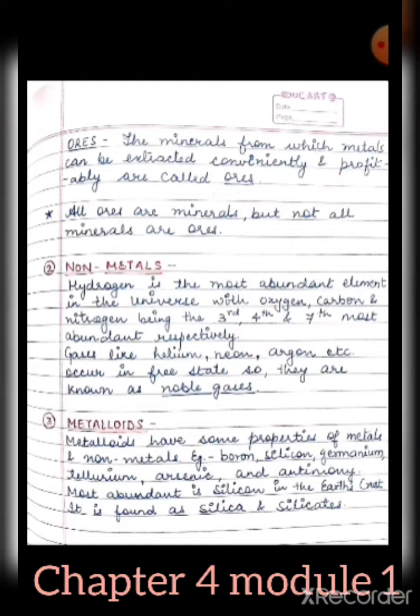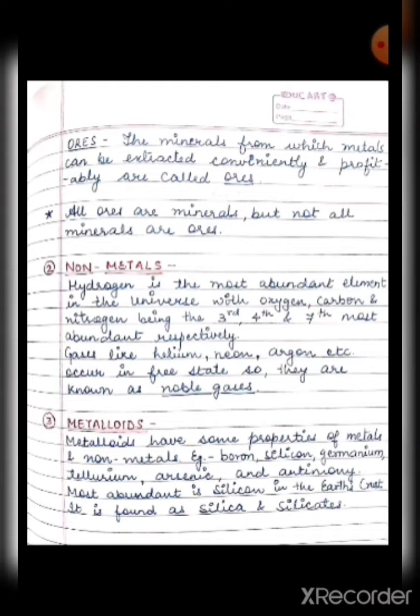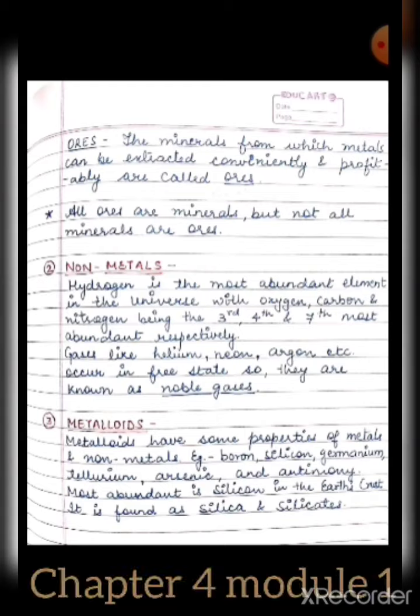Helium, neon, argon, krypton and xenon are present in monoatomic form. They do not react with each other, neither with any of the elements. So they are known as noble gases, similar to what we have read in noble metals.